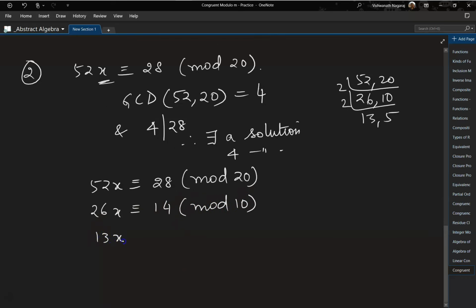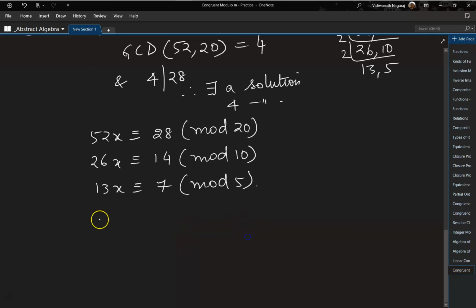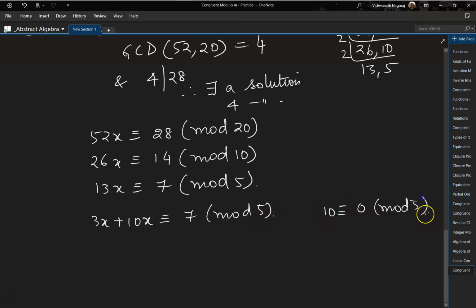So 2 13s, 2 7s, mod 5. Now 13x can be written as 3x plus 10x is congruent to 7 mod 5. But 10 is congruent to 0 mod 5. So therefore, we can strike this out. We are left with 3x is congruent to 7 mod 5.